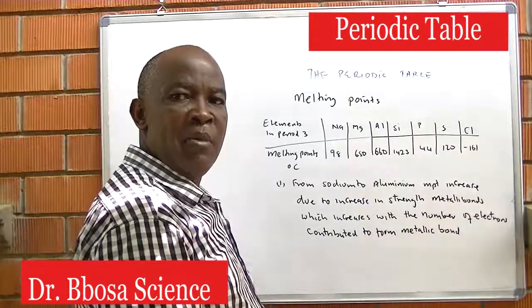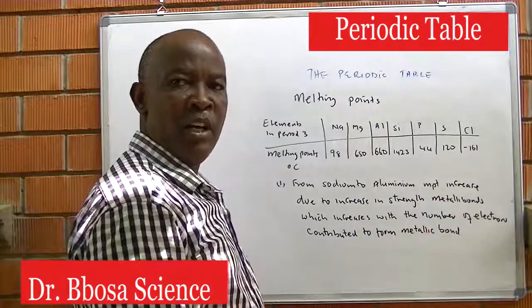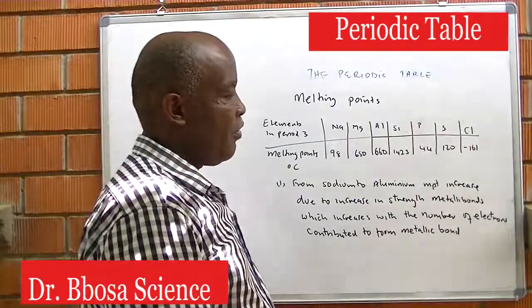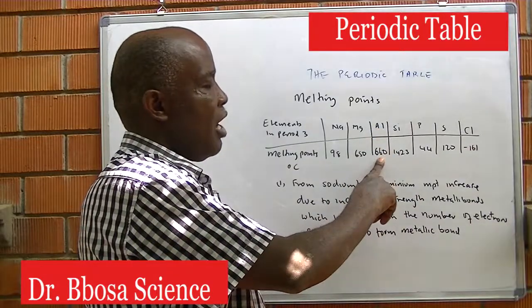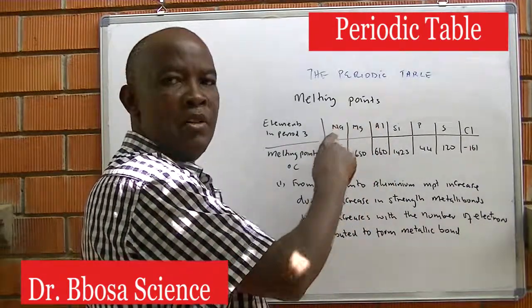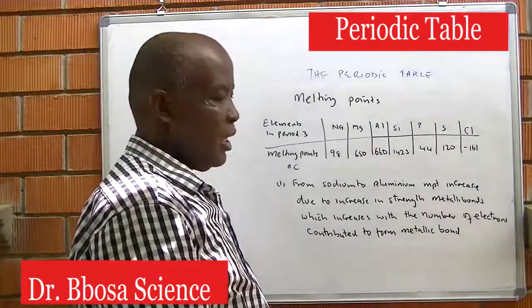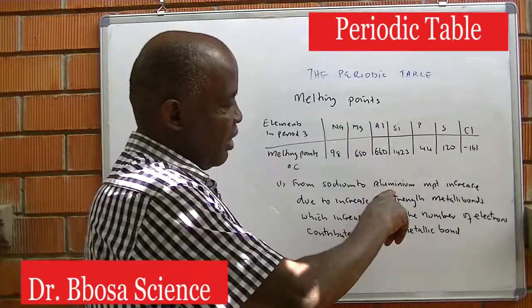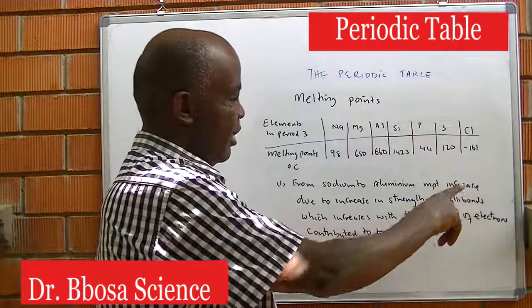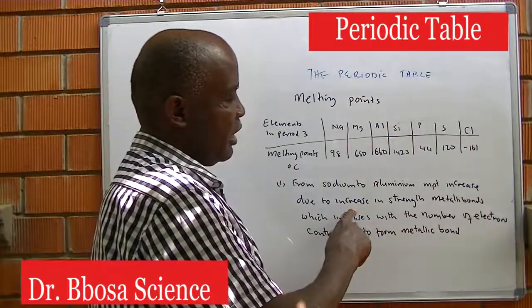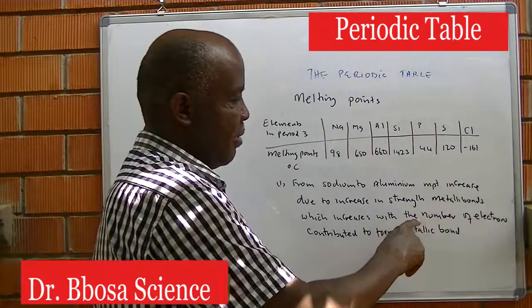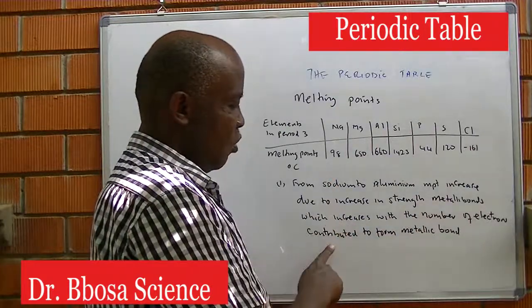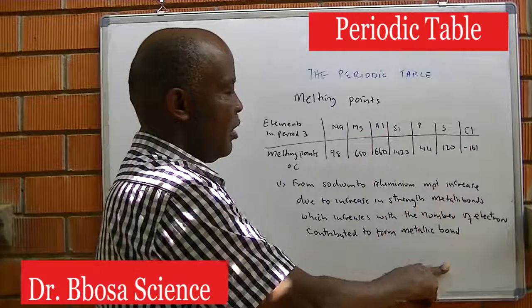The strength of metallic bonds depends on the number of electrons contributed to form the bonds. Aluminium, which contributes 3 electrons, will have stronger forces than sodium, which contributes 1 electron.